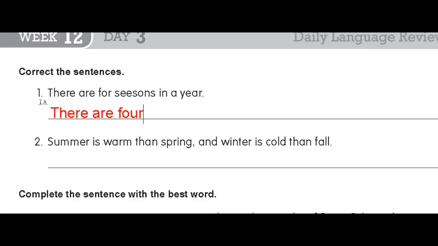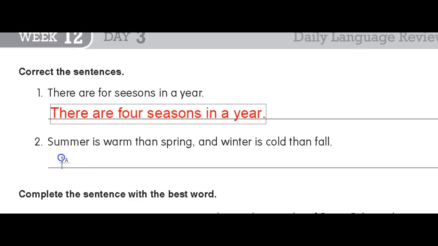F-O-U-R is how you spell the number 4. And seasons is spelled wrong. S-E-A-S-O-N-S. In a year. Oops. Okay, so the mistakes here were for and seasons. So go ahead and press pause if you don't have those correct and fix them.